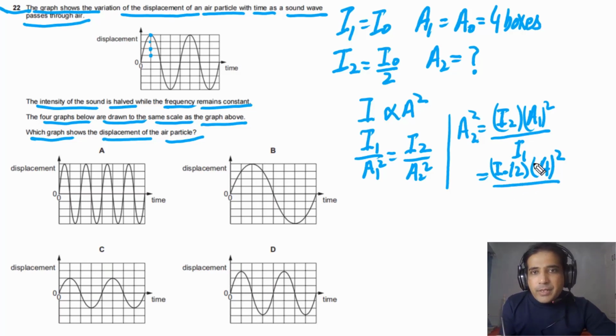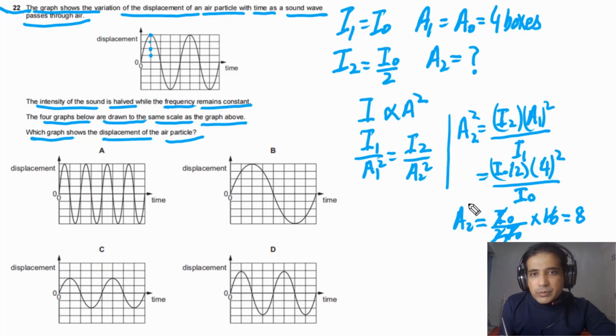Divided by intensity 1, that is equal to I0. So we can simplify this one. In this case we will get I0 divided by 2 times I0 multiplied with 16. So we can cancel I0 with I0, and if we cancel 16 with 2 we will get 8, and this is A2 square.